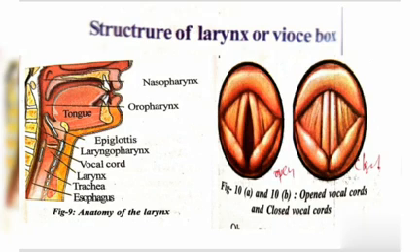Can we say that the length of the vocal cord plays a role in deciding the quality of sound produced by men, women and children? Here the length of the vocal cord is different in men, women and children. Yes, we can say that as the length of the vocal cords decreases, the shrillness of the sound increases. So the vocal cord plays a very important role in producing sound.